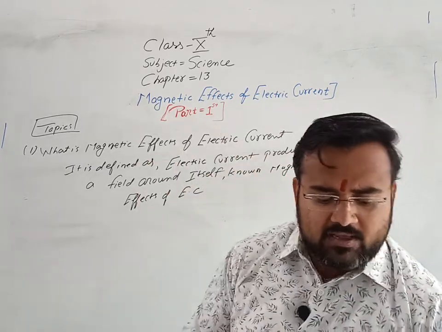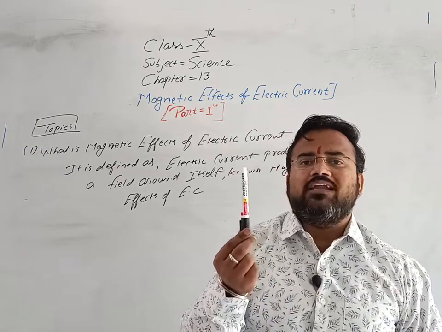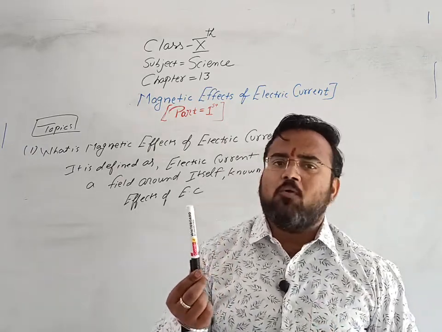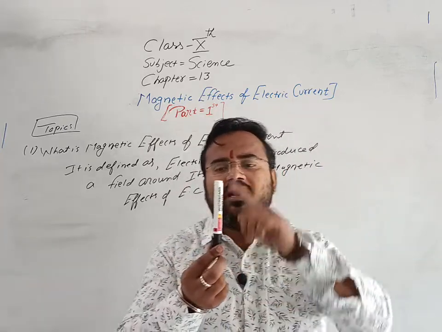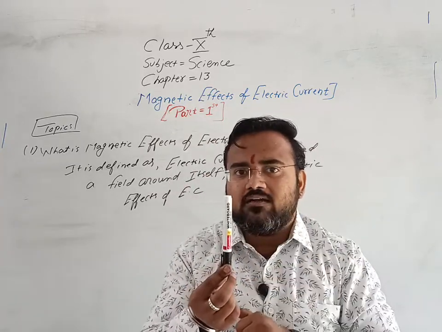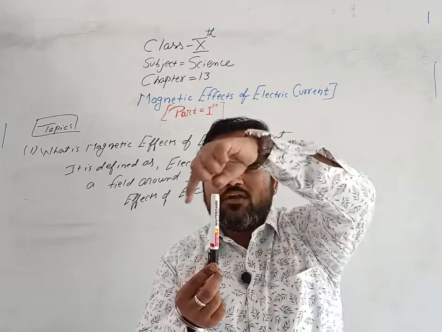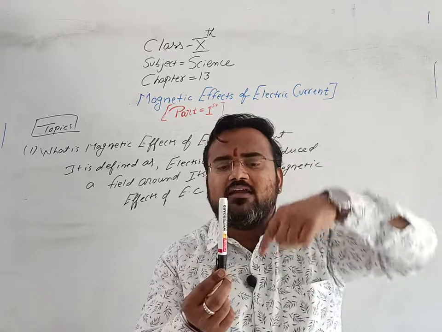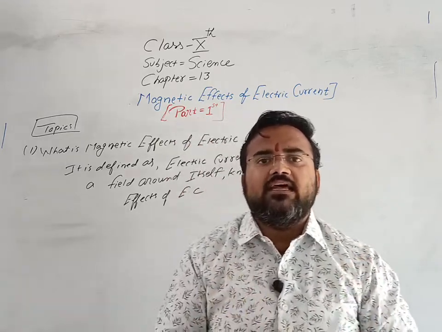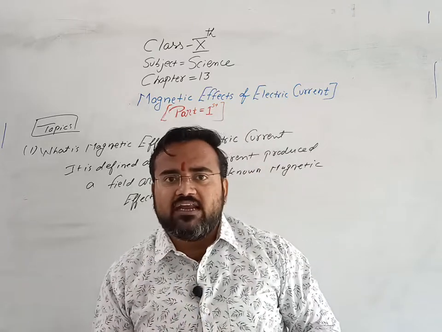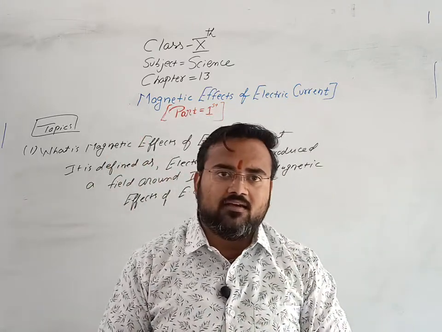For example, suppose this is a conductor. This marker, assume it as conductor or any wire, copper wire you can assume. Suppose a current is passed through this conductor. Then around this conductor, a field, a force is generated, that is known as magnetic field, and that effect is known as magnetic effects of electric current.